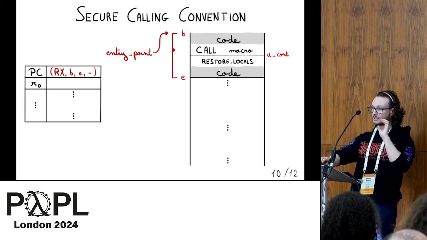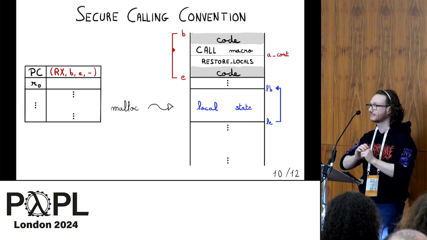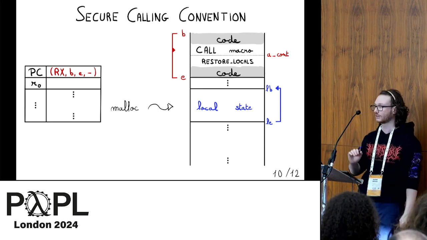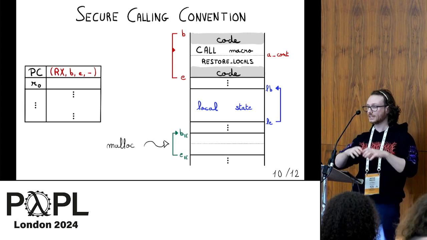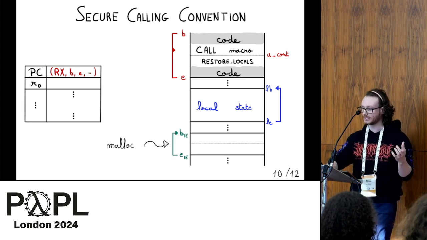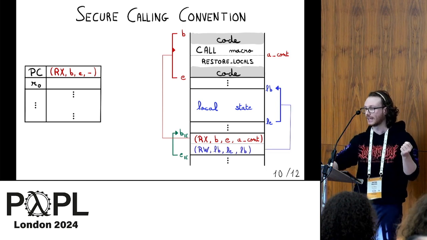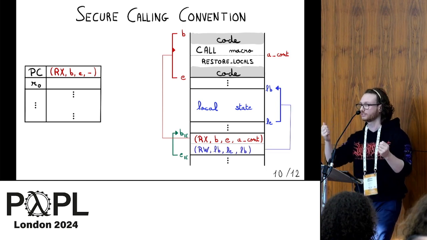At the beginning of the calling convention, we allocate some space in the memory with a trusted malloc that will store the local state. Then we allocate another part of the memory that will contain the continuation pointer pointing to the return site and the data capability pointing to the local state.